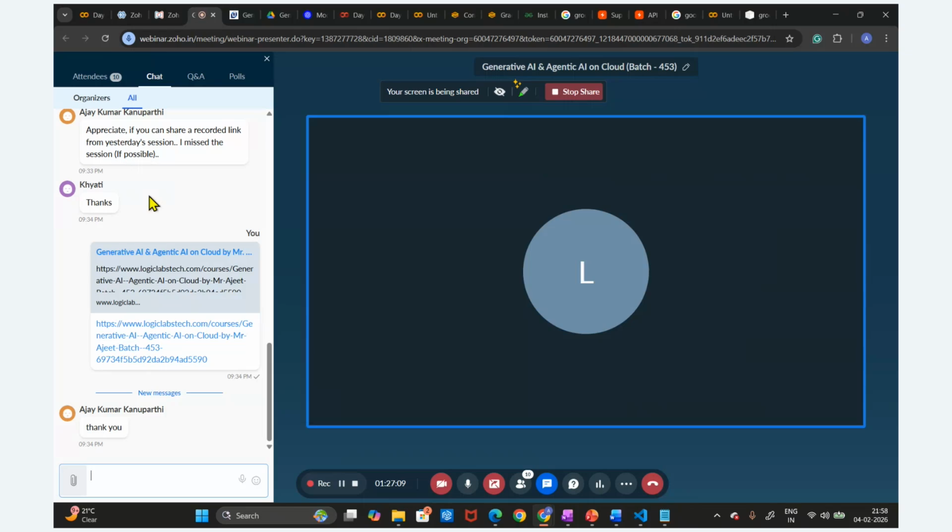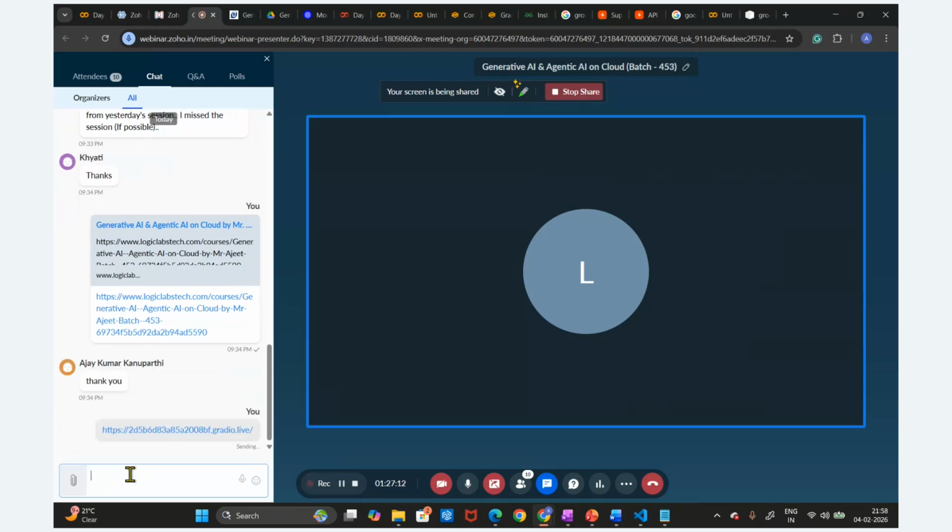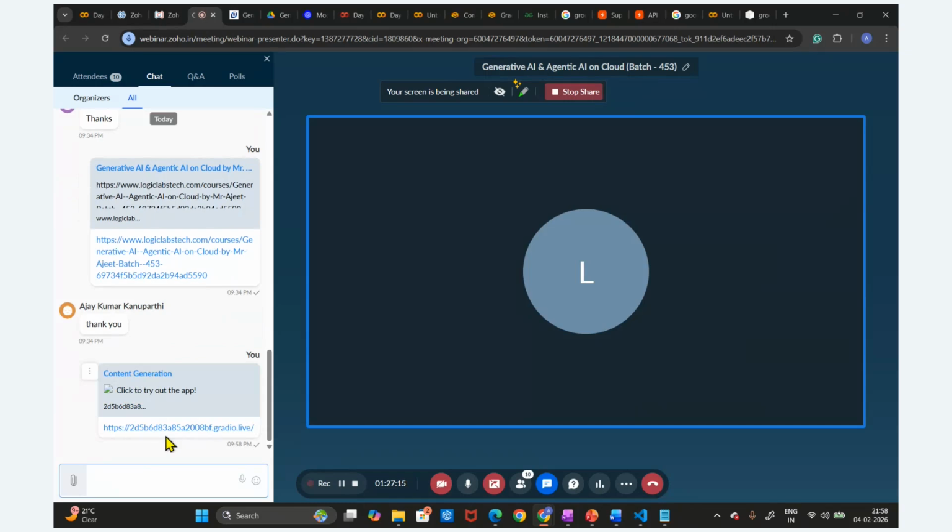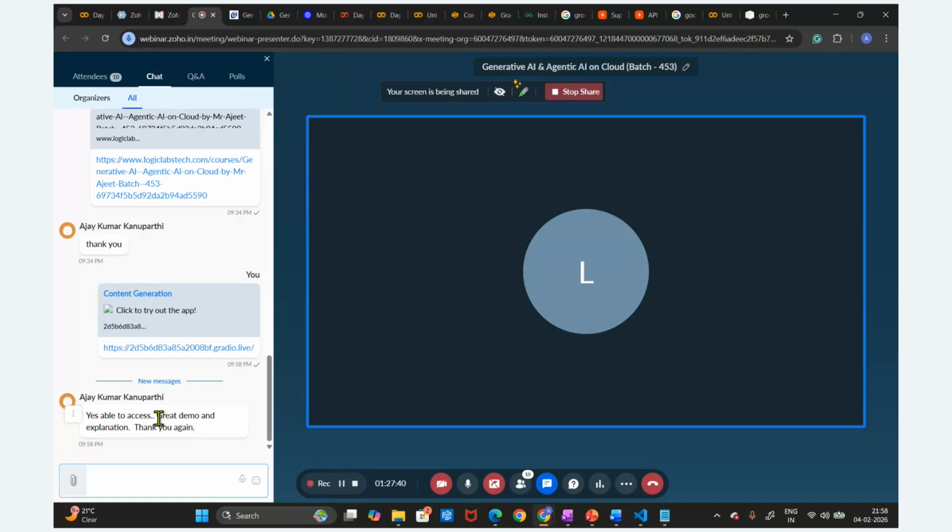Try accessing this application and let me know, are you able to access or not? We have written this application for content generation. Next, we are going to build an application for text summarization, and another one for image creation. We are going to build different applications. I will give you some time to access it. Are all of you able to access this? Yes. Ajay, yes, we are able to access.